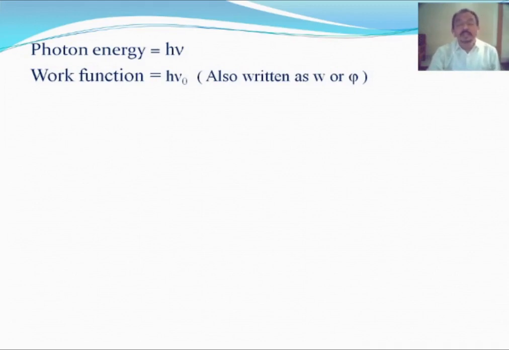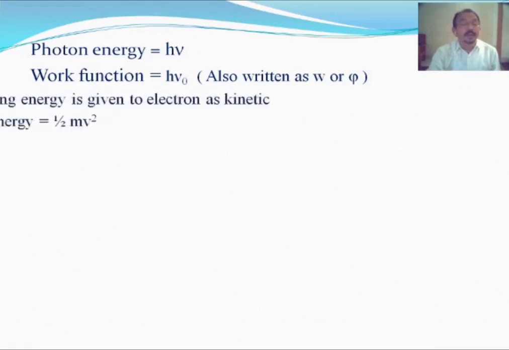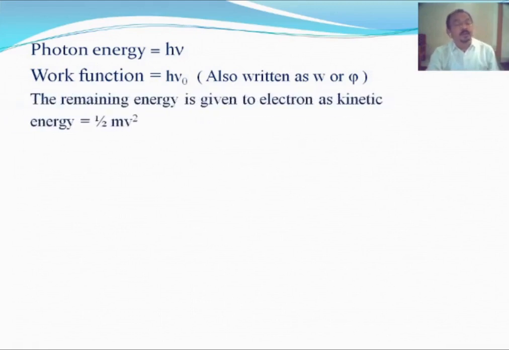It is also written as W or phi. The remaining energy is given to the electron as kinetic energy, equal to half m v square. According to the law of conservation of energy, we can write h nu is equal to h nu 0 plus half m v square.